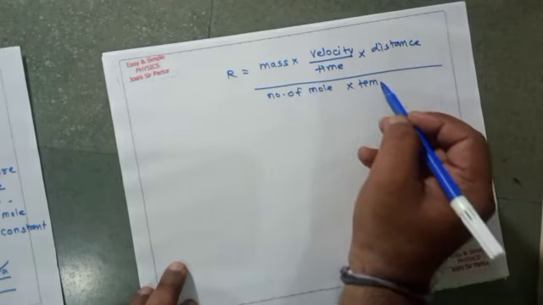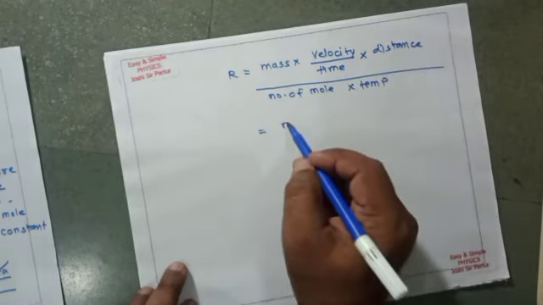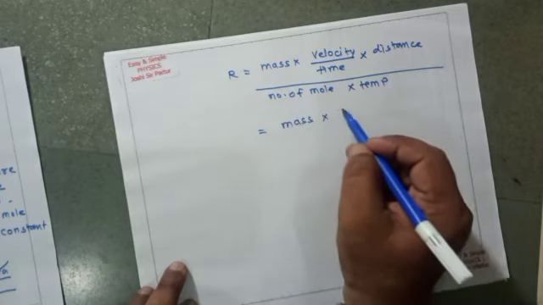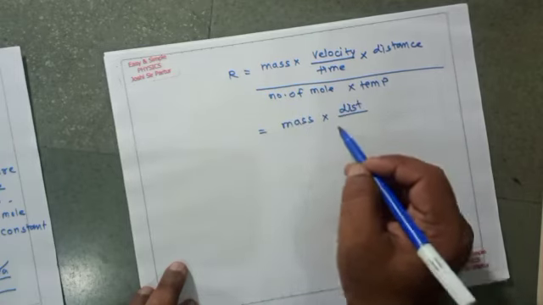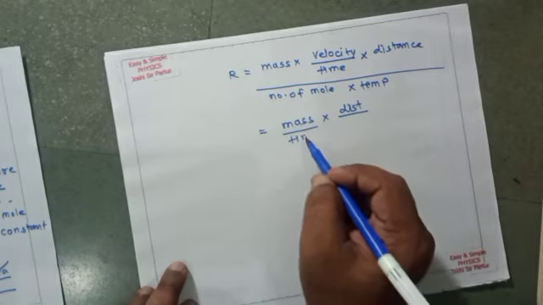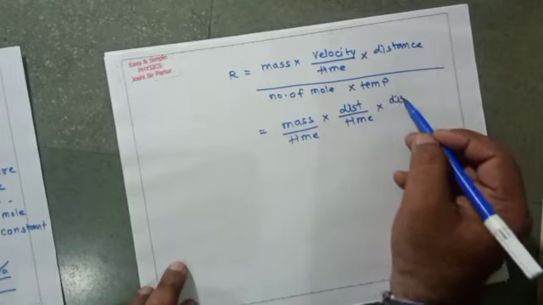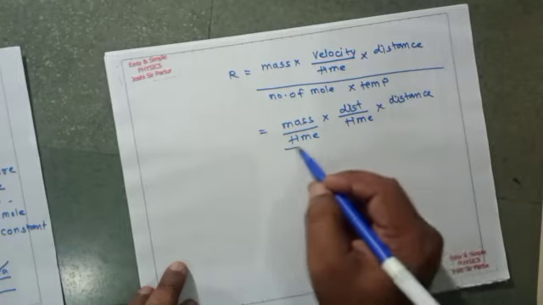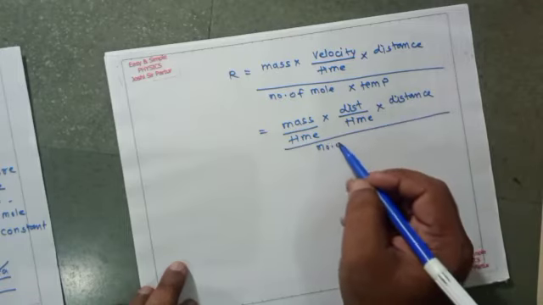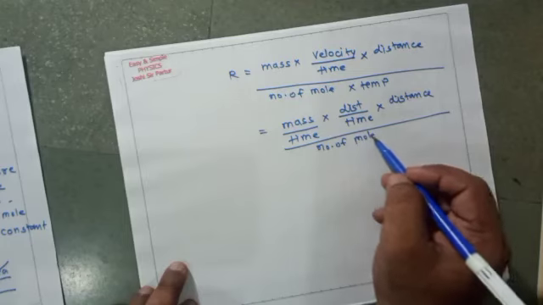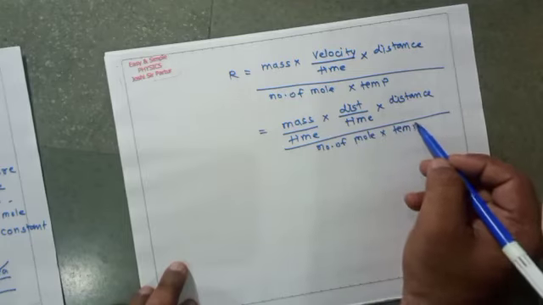So mass multiplied by distance upon time, or mass upon time multiplied by distance upon time multiplied by distance, divided by number of moles multiplied by temperature.